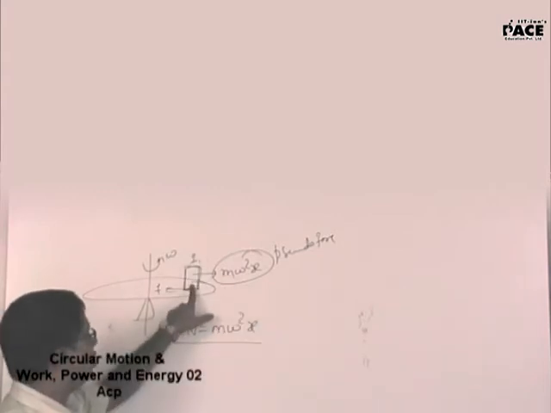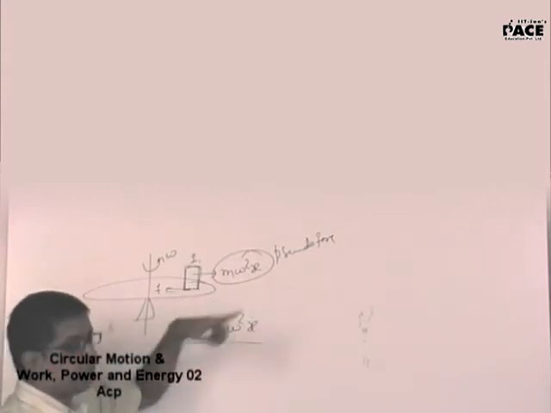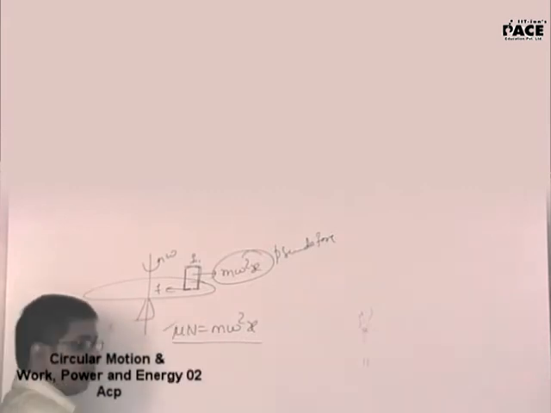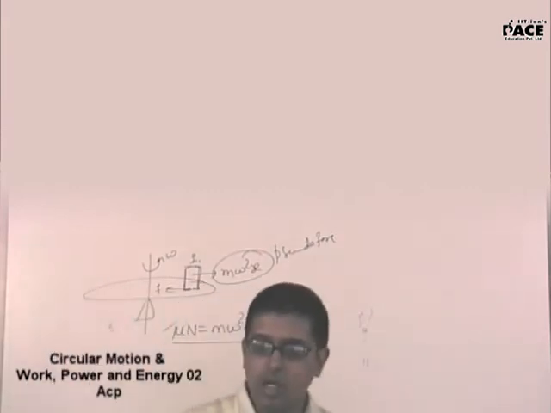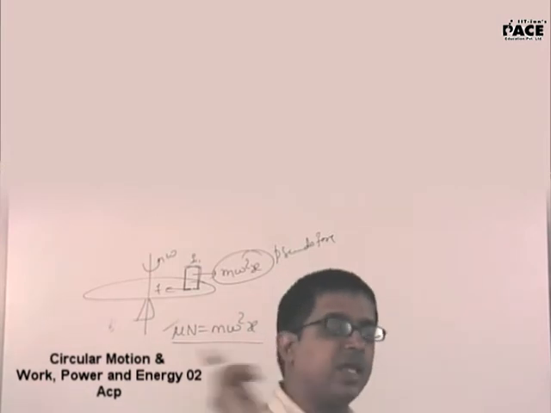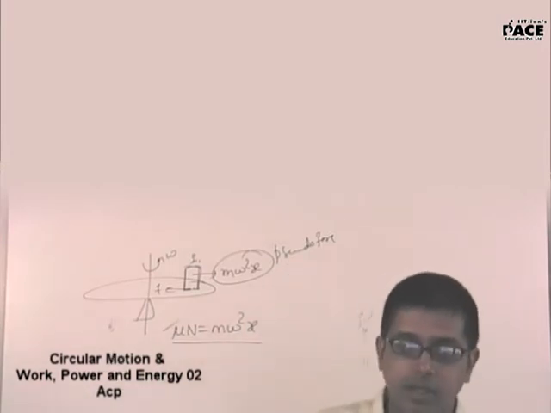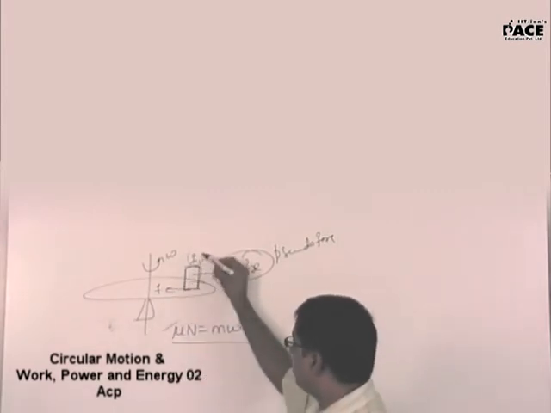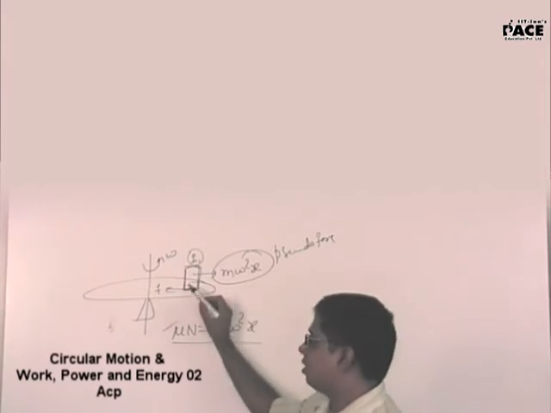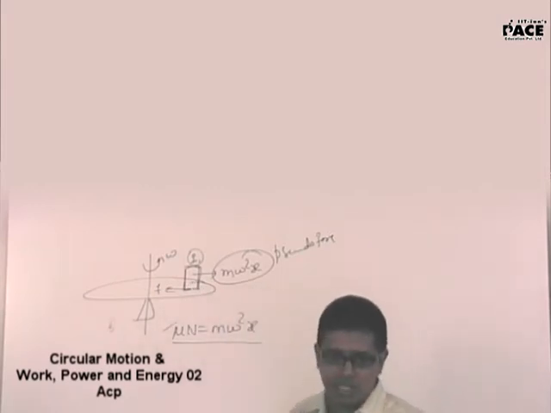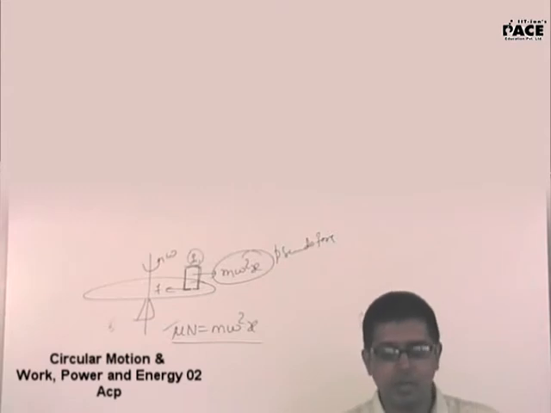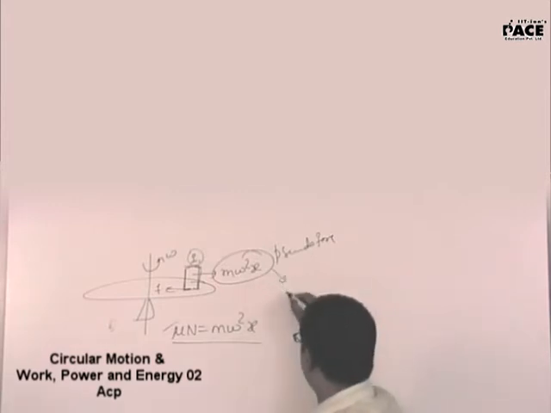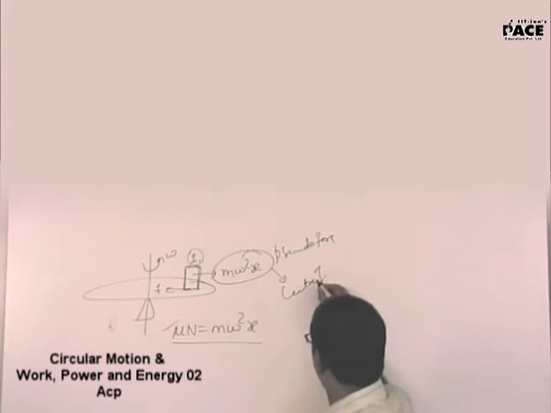Now you ask this man what are the forces acting on it, he will tell you friction is equal to m omega square x. Your equation will be equally right. Somebody on the ground will report that this particular force is making the body go about in a circular track. Somebody on the accelerated frame will tell you that the block is at rest. Why? Friction is equal to m omega square x. Friction and m omega square x are in opposite direction. That is the pseudo force. This force, in circular motion, is referred to as centrifugal force.